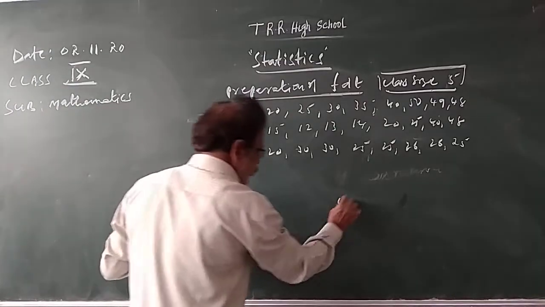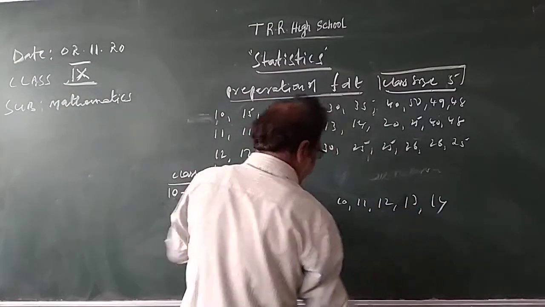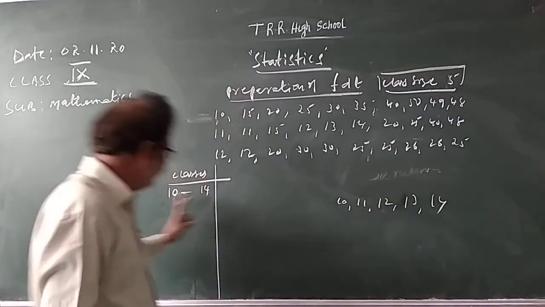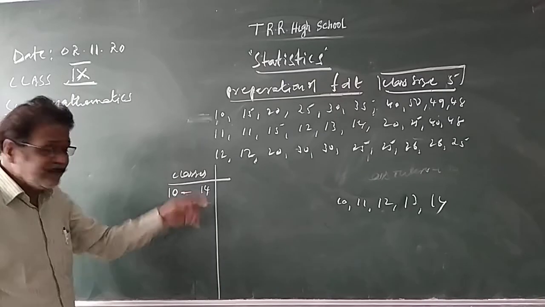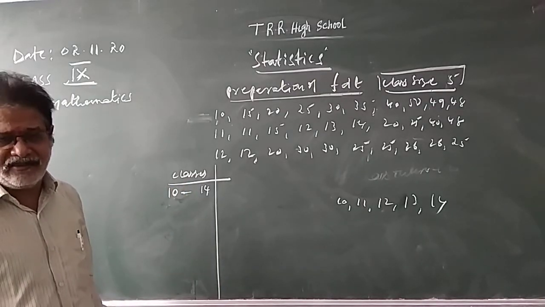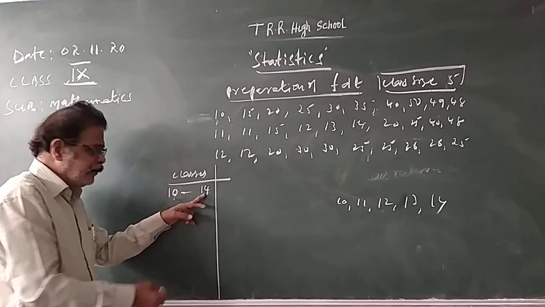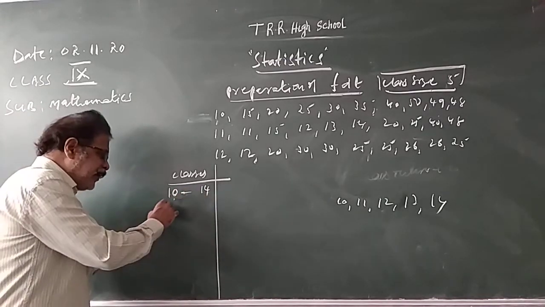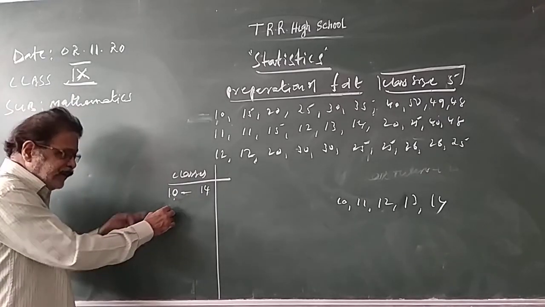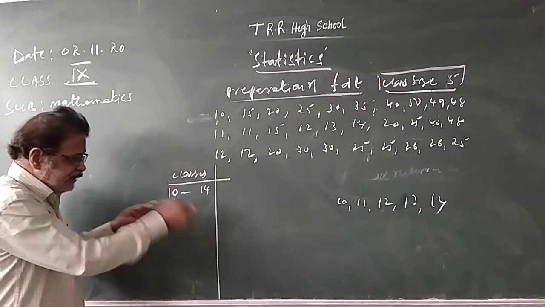10, 11, 12, 13, 14. How many observations are there? 10 to 14: 1, 2, 3, 4, 5. This also includes 14. Such classes are called inclusive classes. Inclusive classes means the upper limit of a class and the lower limit of the immediate next class will be different. When you write the second class, 14 should not come as the lower limit. So next after 10 to 14.